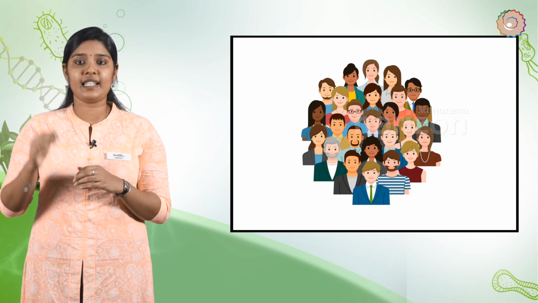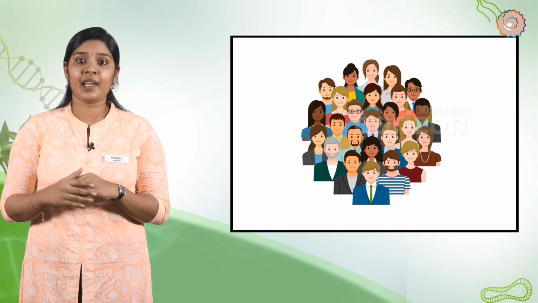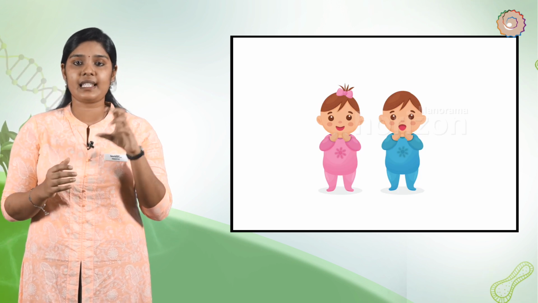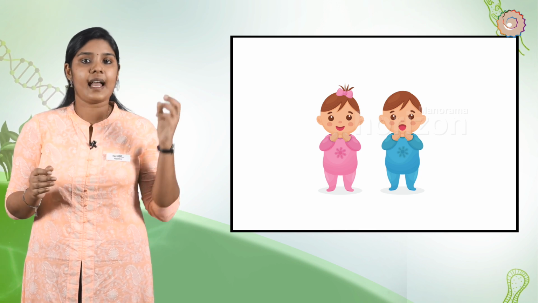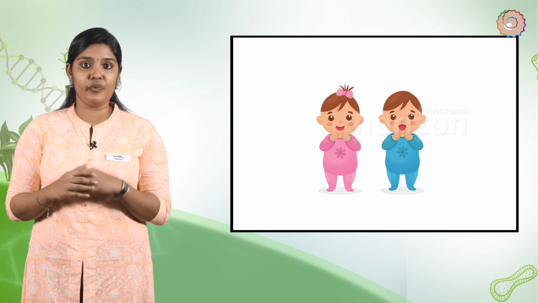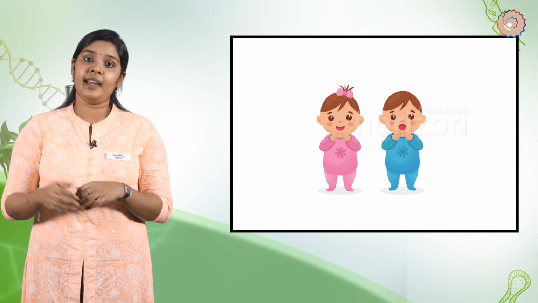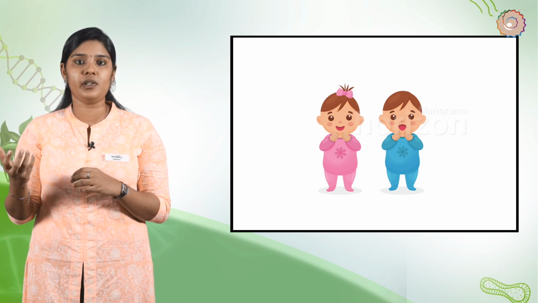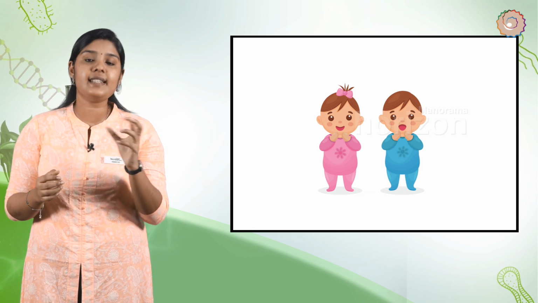For example, though all human beings belong to the same species, no two individuals are exactly alike. Even identical twins have slight differences in their DNA because of the small variations that occur during DNA copying. This feature results in the variation, which supports the survival rate of an organism. If there are variations in some individuals of a species, they may be able to survive the changes in the environment.